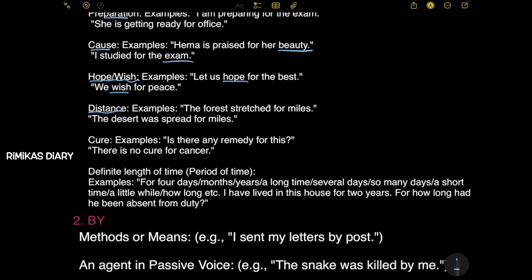So here they're talking about distance. So for is also used there. Next, the desert was spread for miles. Here also they're talking about distance, and for is used. Here miles is the distance.